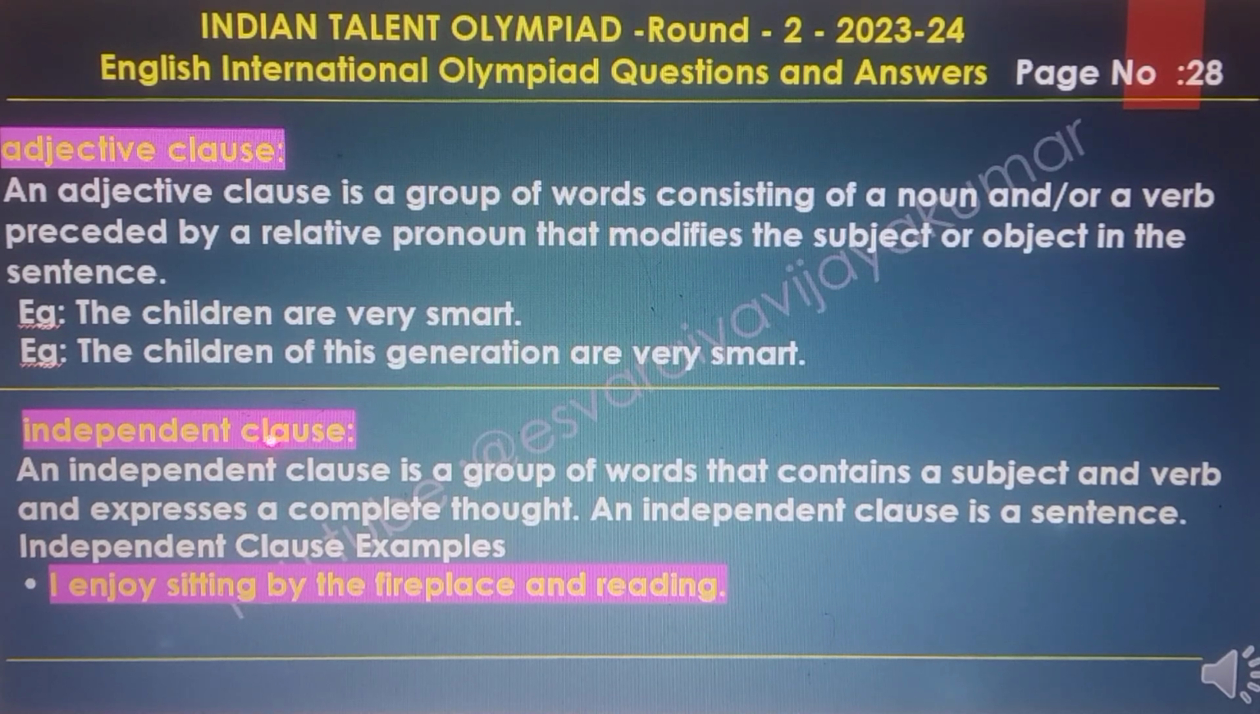Independent clauses. An independent clause is a group of words that contains a subject and a verb and expresses a complete thought. An independent clause is a sentence. Independent clause example: I enjoy sitting by the fireplace and reading.